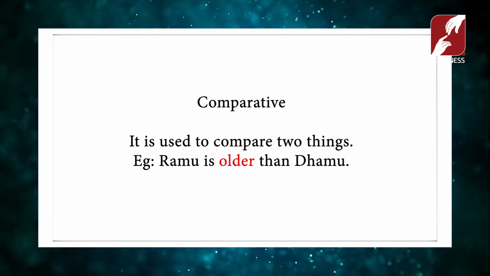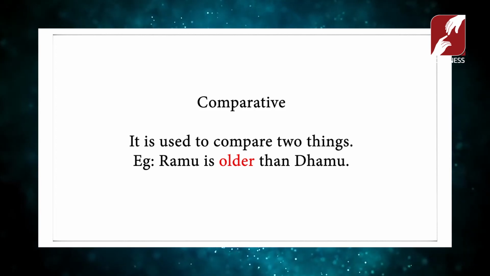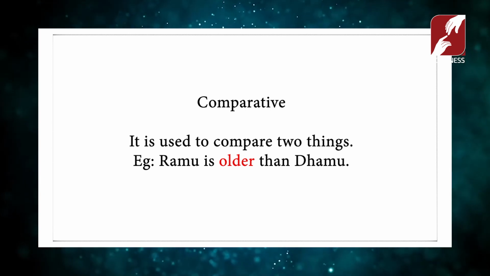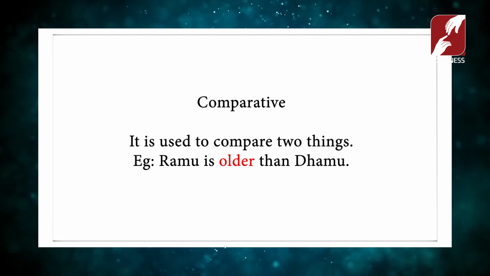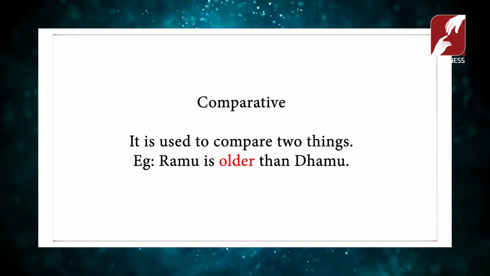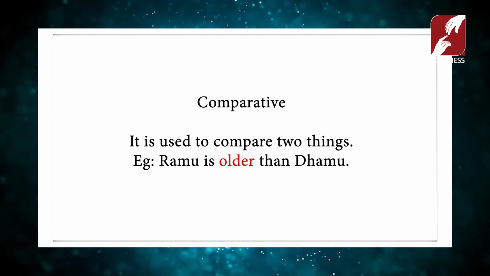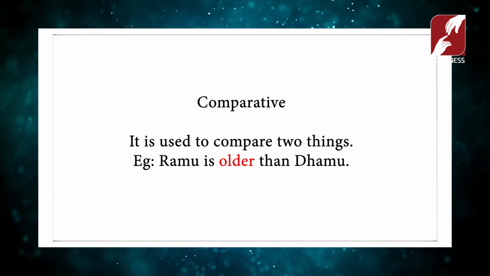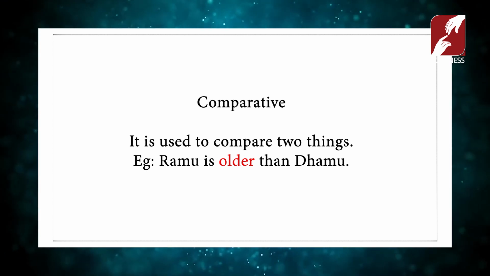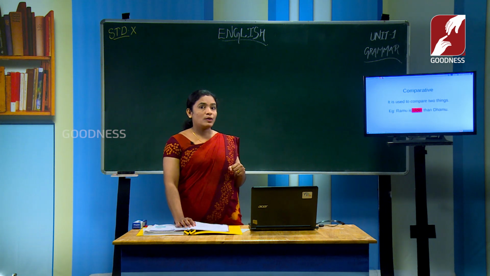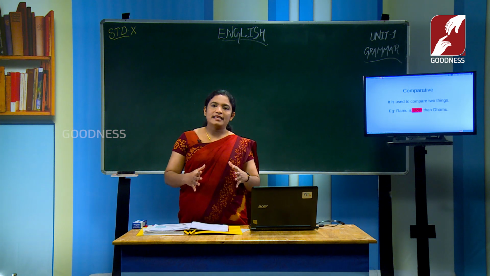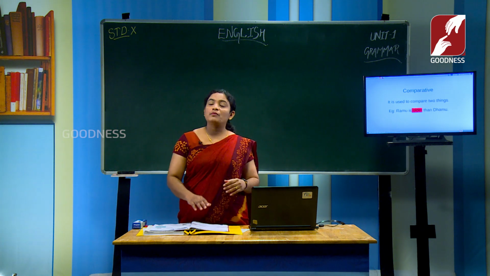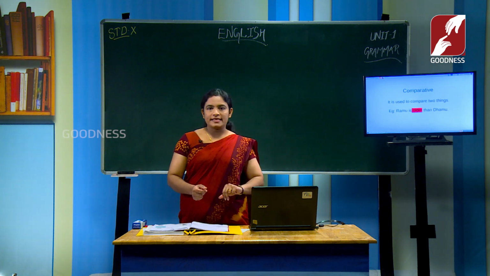And what do you mean by a comparative degree? By hearing that word, we will be able to understand. Here we will compare two things, two persons, two animals, whatever it is. Here is another example for you. Ramu is older than Dhamu. Here see the highlighted word older. In comparisons we will use words like older, sweeter, louder, to compare two things.